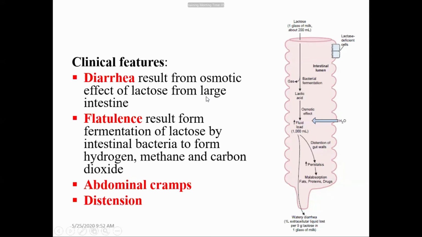So diarrhea is due to the osmotic effect, that is, water is dragged from the epithelial cells into the intestinal lumen. And flatulence, abdominal cramp, and distension are due to the production of gas after fermentation by the intestinal bacteria. So these are the clinical features of lactose intolerance.